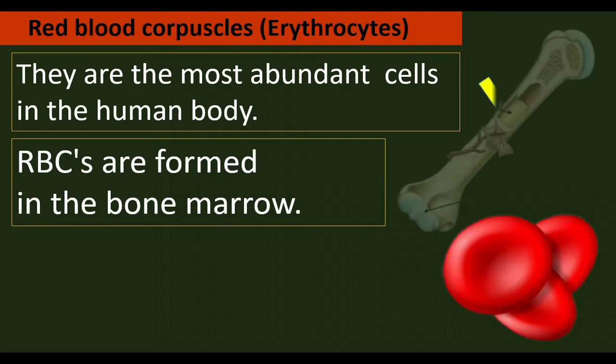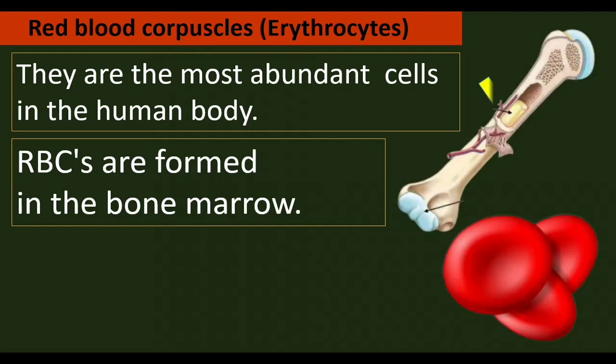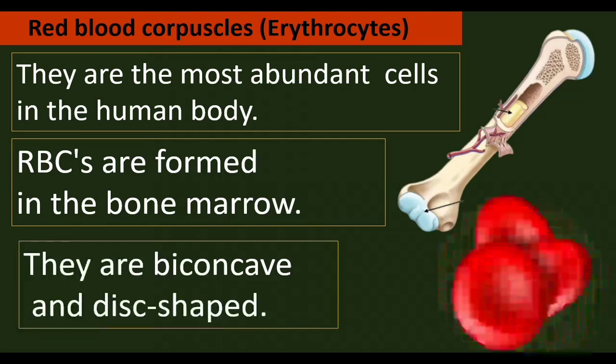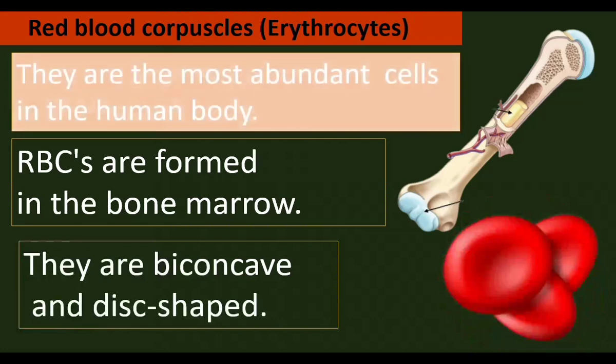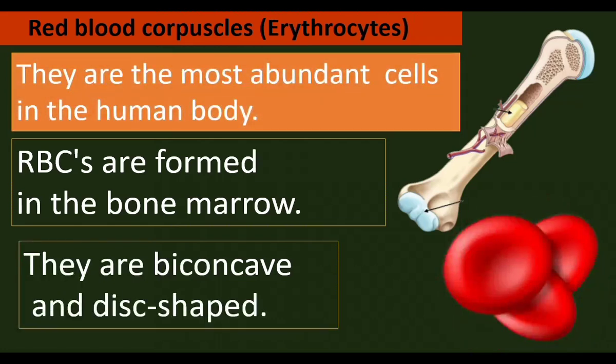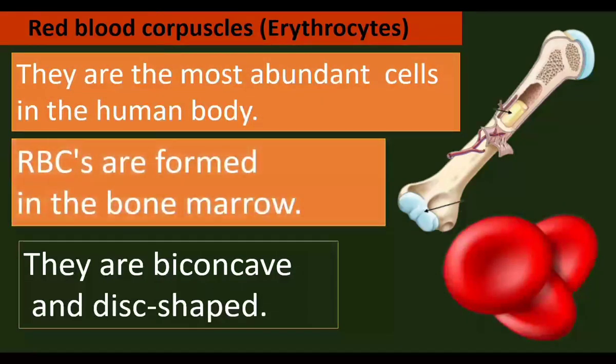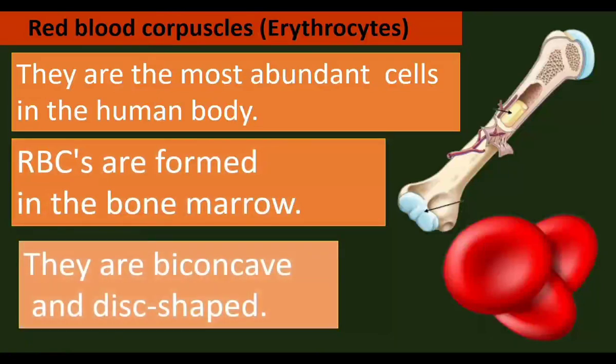RBCs are formed in the bone marrow. What is bone marrow? The soft tissue found inside the cavity of bone is bone marrow. The bone marrow produces RBCs. They are biconcave disc-shaped cells. Both the sides are concave. There is inbushing on both the sides. They are most abundant cells formed in the bone marrow. The shape is biconcave and disc-like.